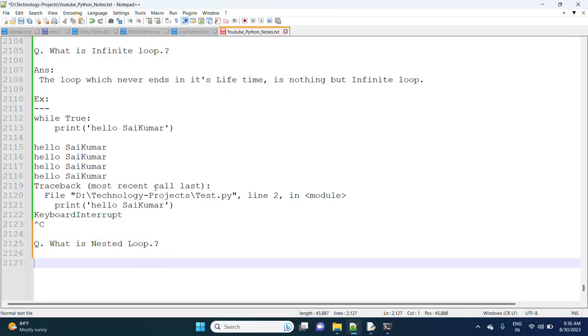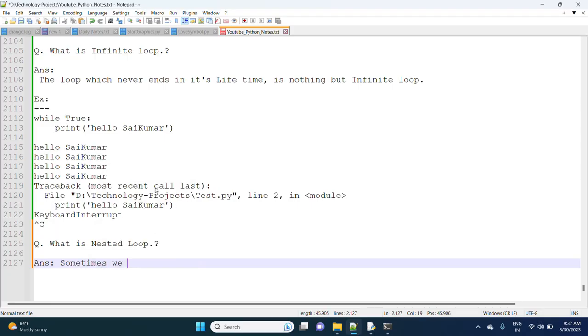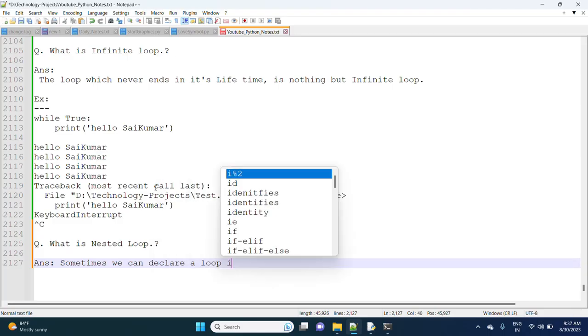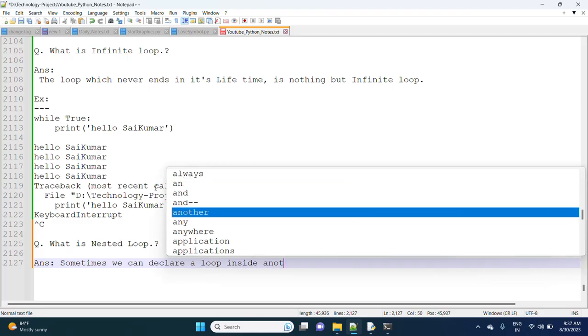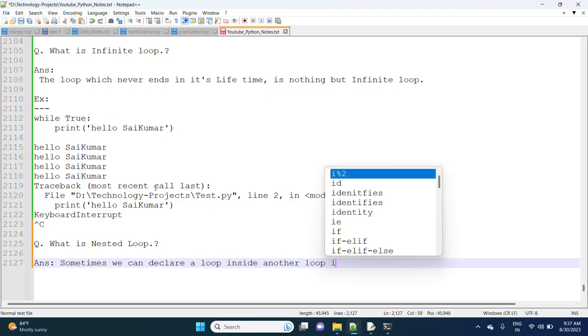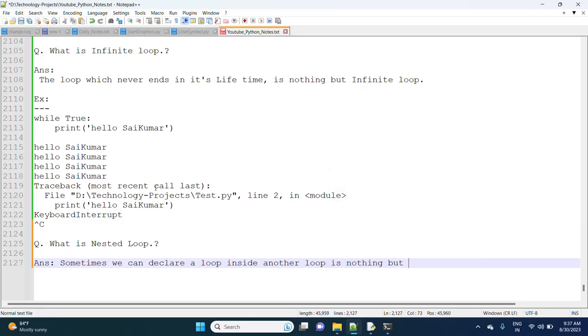Sometimes we can declare a loop inside another loop, and that is nothing but a nested loop.